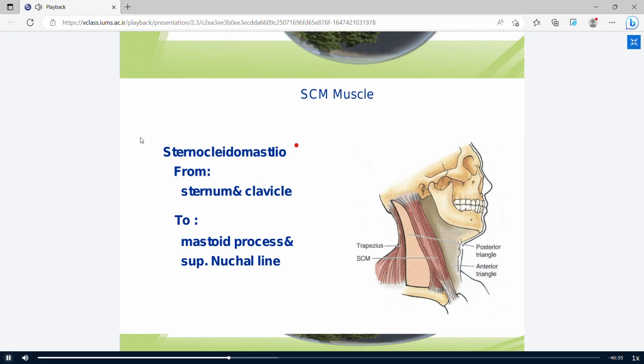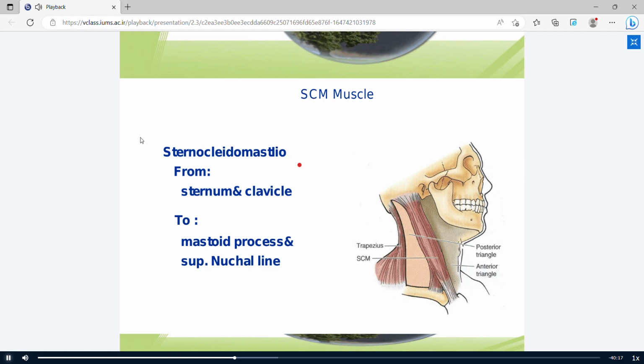There is a muscle in the lateral part of the neck. It's called sternocleidomastoid, or SCM. SCM muscles originate from the clavicle, 1/3 of the clavicle, and the sternum. And finally, they insert into the mastoid process and superior nuchal line.